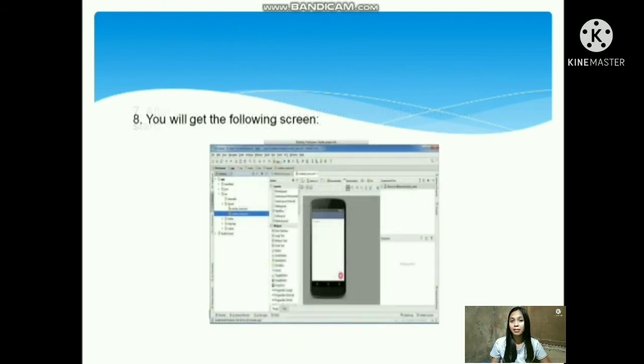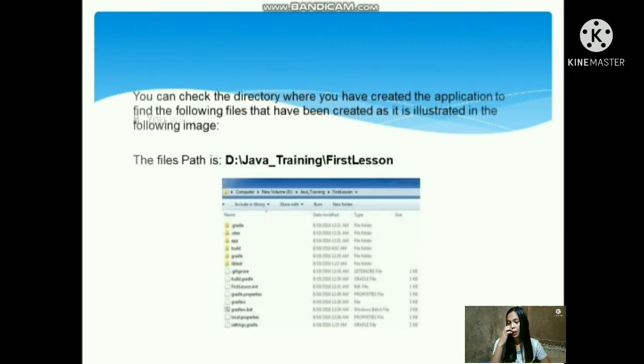So you will get the following screen. You can check the directory where you have created the application to find the following files that have been created as illustrated in the following image. So there is the files path.